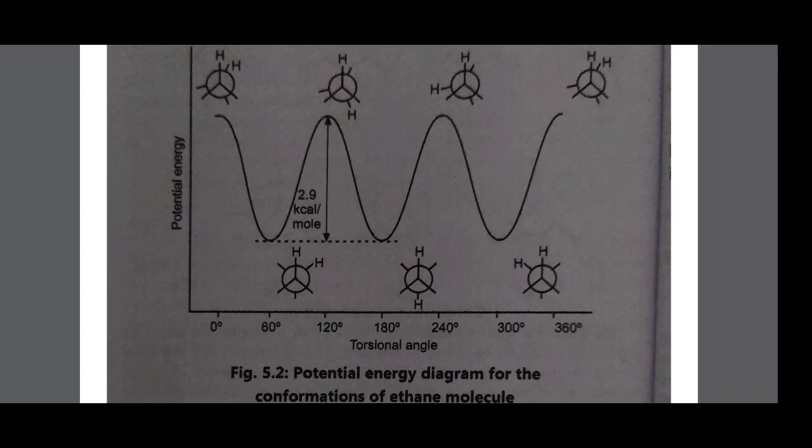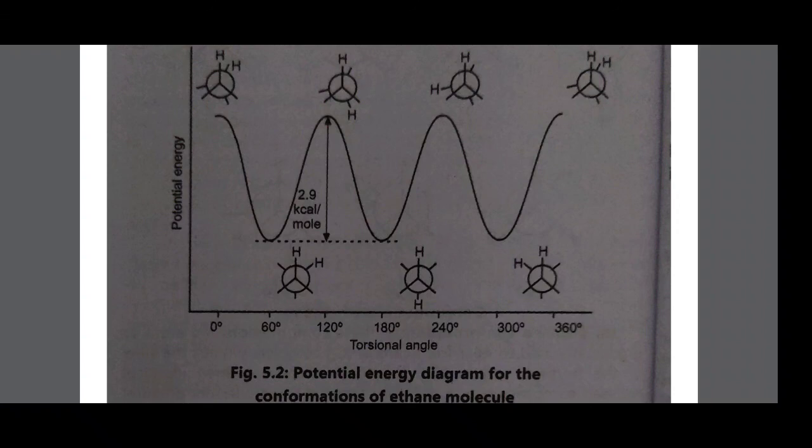This diagram shows the potential energies of different conformations of ethane. Here we have 0, 60, 120, 180, 240, 300 and 360 degrees, with potential energy on the y-axis. The profile changes with energy, with maximum peaks and minimum valleys periodically. The diagram shows that the staggered conformation has low energy while the eclipsed has the highest energy. This means the staggered conformation is more stable than the eclipsed one by about 3 kilocalories per mole or 12